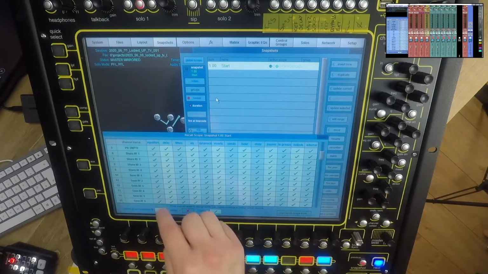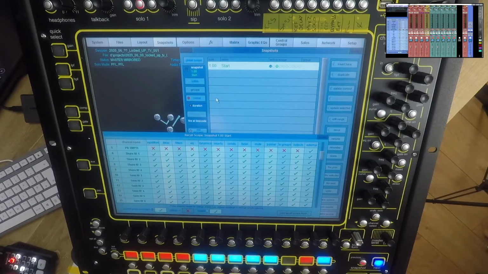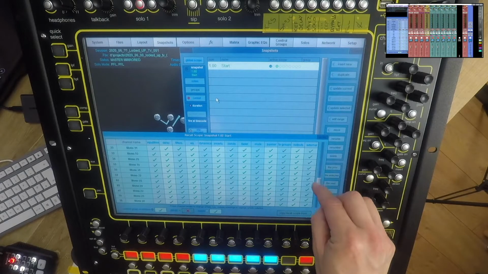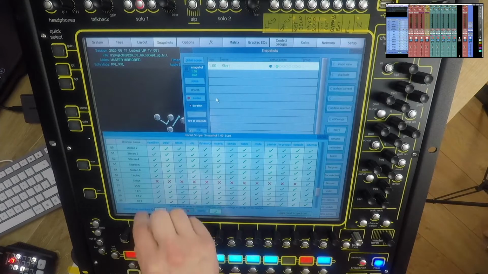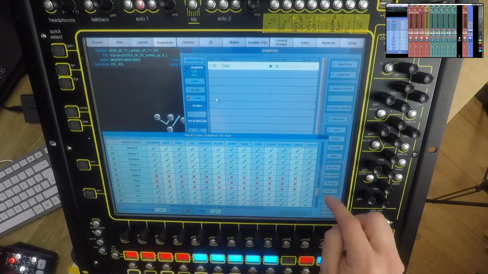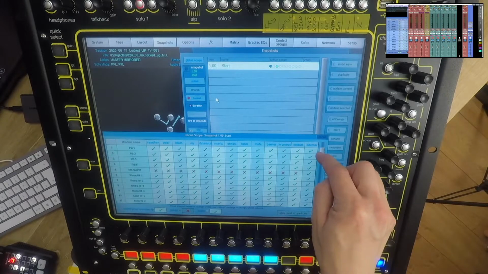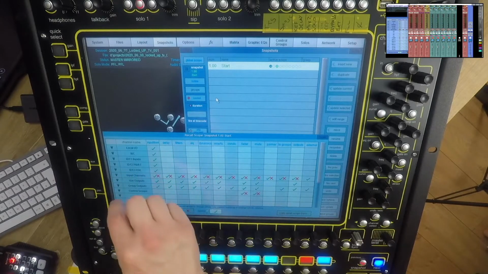So for example, I've got a timecode channel. I want to save that out. I've got the shout coming into my console. I want that to be safe. I've got voice of God. I've got a laptop. And then I've probably got some groups I want to have a think about saving.